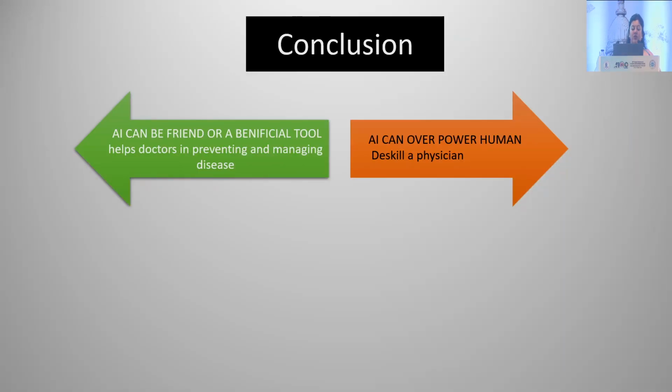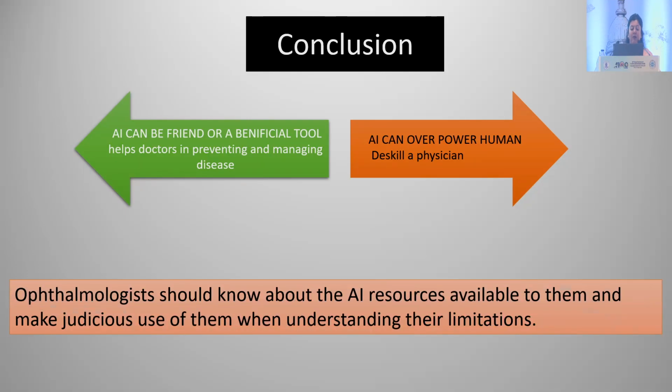So coming to conclusion, AI can be a friend and a beneficial tool. It helps doctors in preventing and managing disease. Second, it has a bad effect. AI can even overpower humans and de-skill a patient. So ophthalmologists should know about the AI resources available to them and make judicious use of them while understanding their limitations.